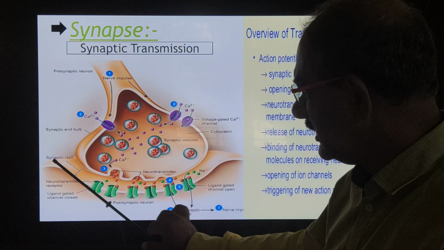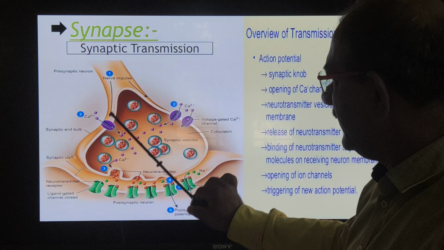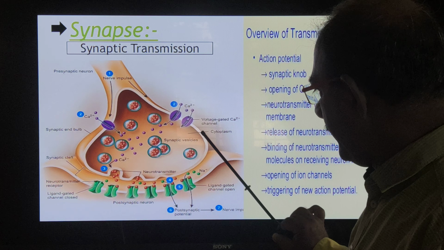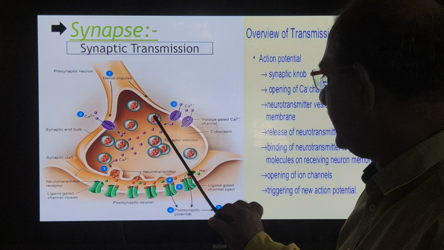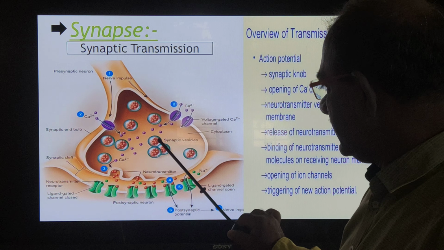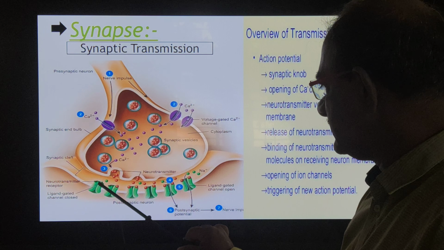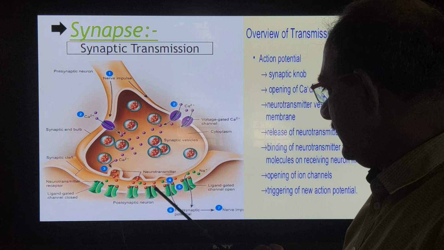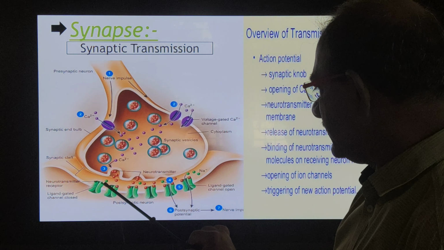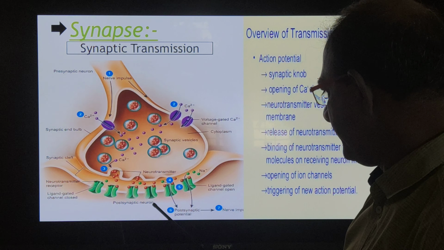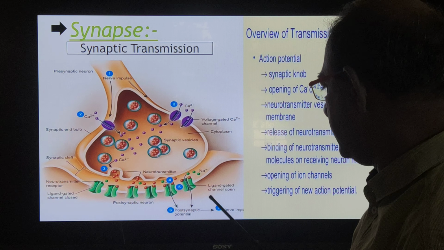In between, a junction is present, called the synaptic cleft, and the presynaptic neuron consists of synaptic vesicles. This is a synaptic vesicle. The synaptic vesicle contains neurotransmitters. The neurotransmitter is released into this cleft, and neurotransmitter receptors are present on the postsynaptic neuron, and then the postsynaptic potential, the nerve impulse.